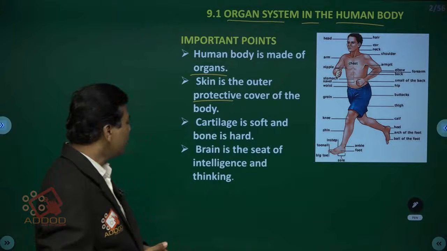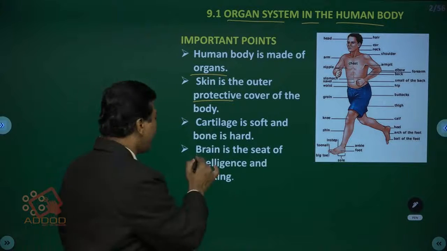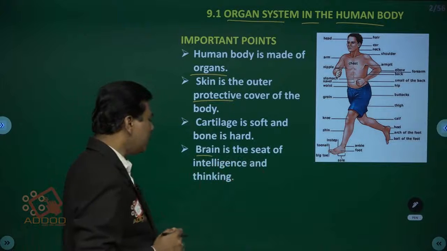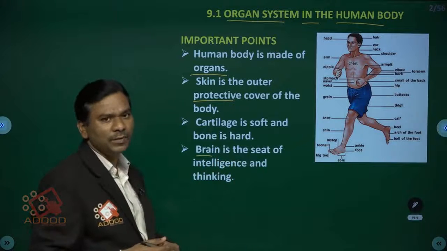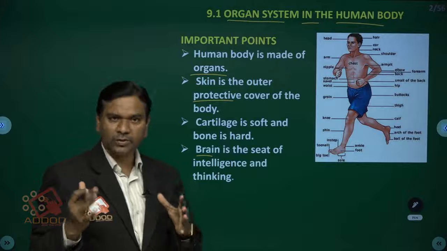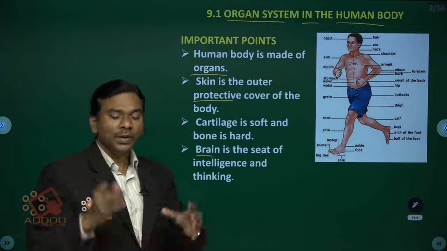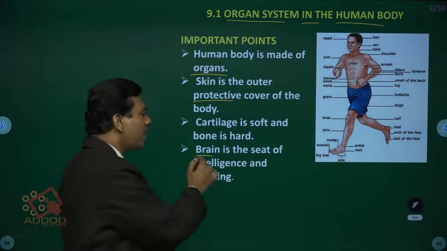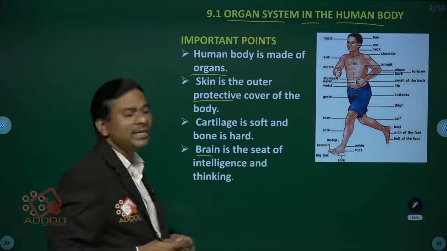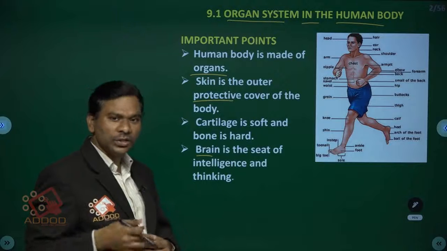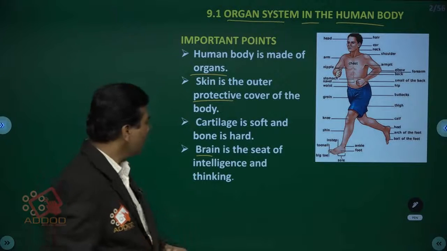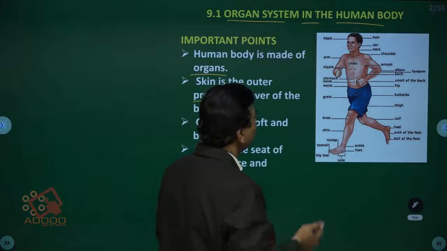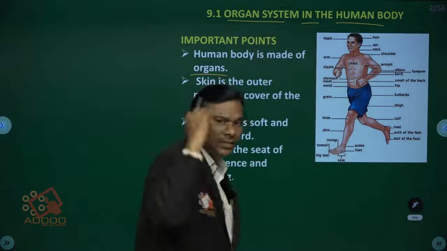Brain is the seat of intelligence and thinking. While you are writing the examination, or while you are going anywhere, first you think for some time, children. It is the brain that is responsible for such functions. The brain is the seat of intelligence and thinking, and it maintains the coordination of functions also. These are some of the important points, children. The brain is present in the skull.